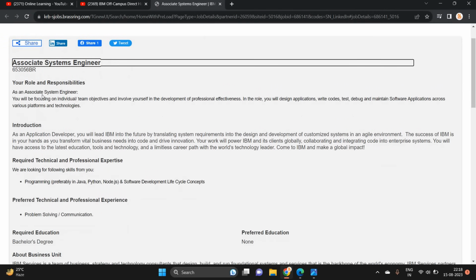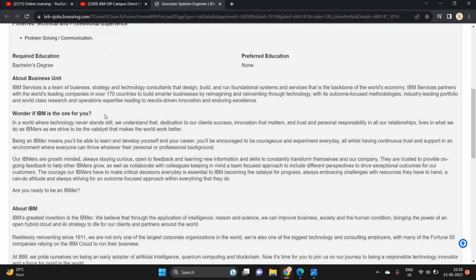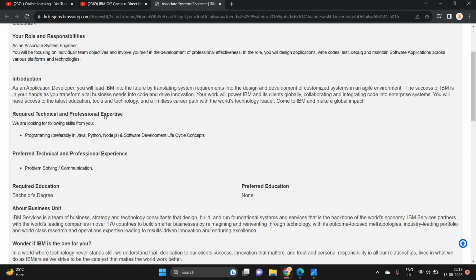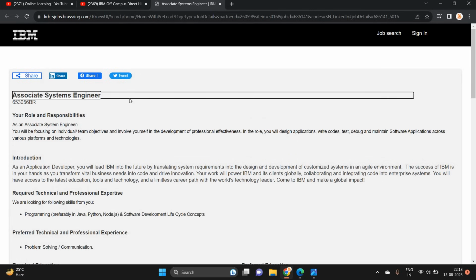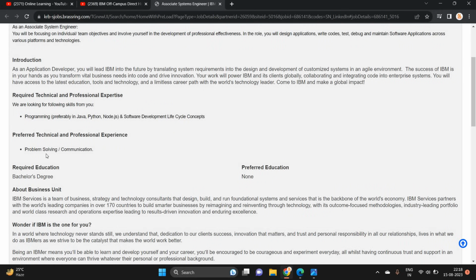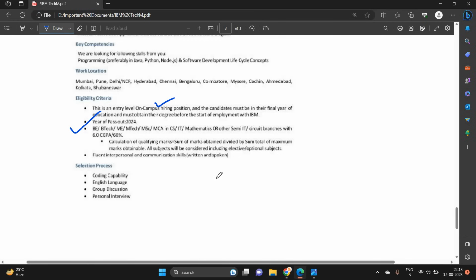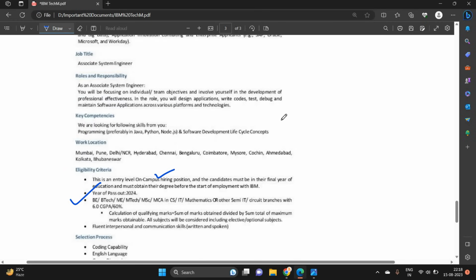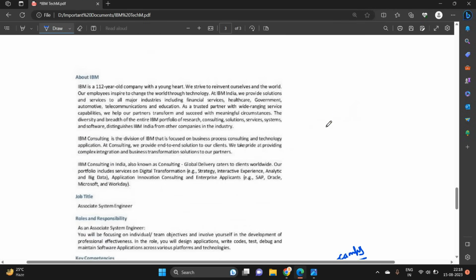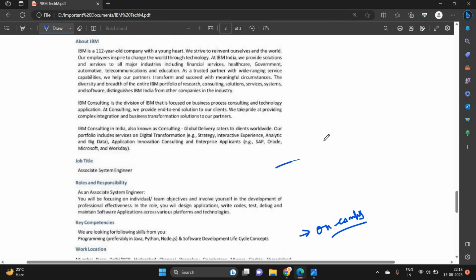But on the website, it is not mentioned that it is on campus hiring, they do not mention any campus. They mention that in the required education a bachelor's degree is required. According to my suggestion, they just shared the on campus PDF with the candidates, but this is for the on campus candidates.